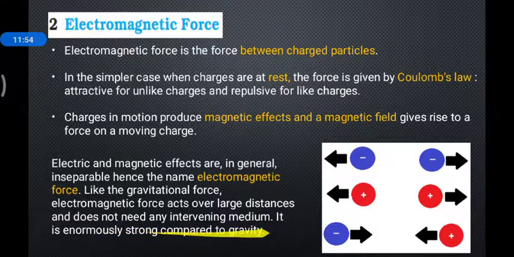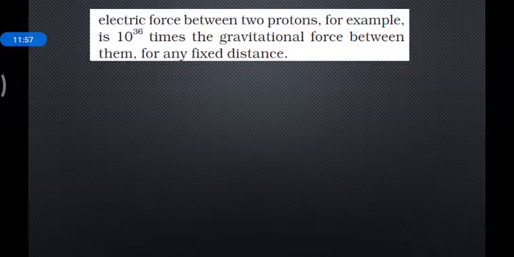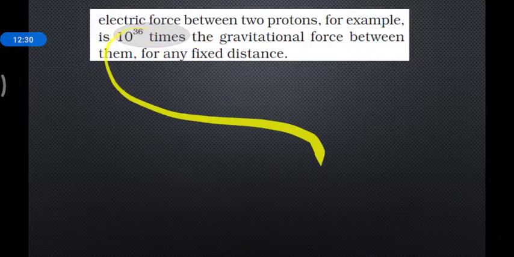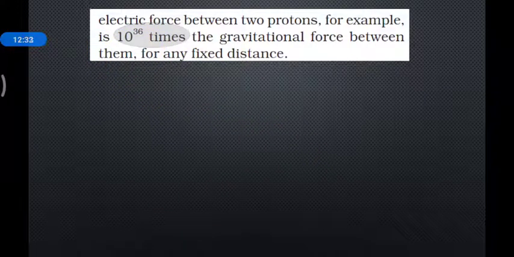Electromagnetic force is strong compared to gravity, and this is a very important part from the exam and MCQ point of view. The electric force between two protons, for example, is 10 to the power 36 times the gravitational force between them. I am explaining this in extra detail in the last slide of the present discussion. But yes, the electric force is much stronger than the gravitational force. How many times in the case of protons? 10 to the power 36 times. This can be asked in an MCQ, and how the 36 comes, I will show you numerically in the last slide.